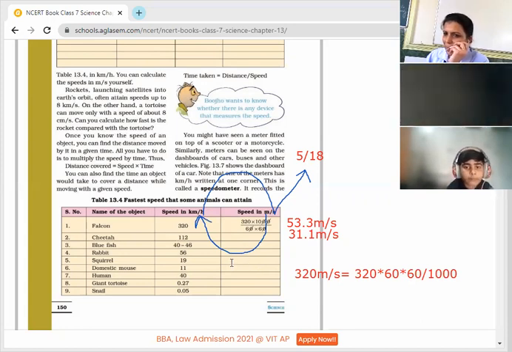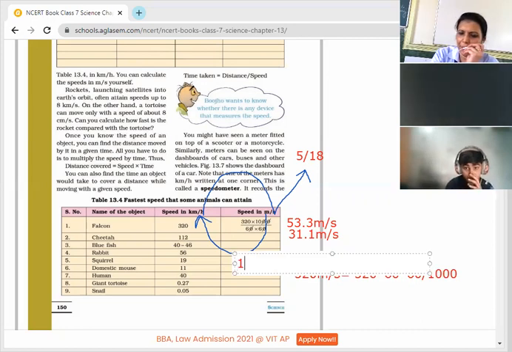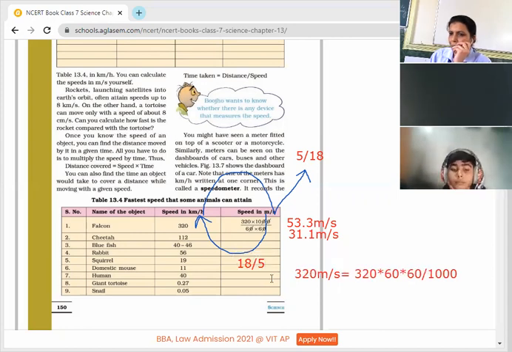Then you will be multiplying by 18 by 5.